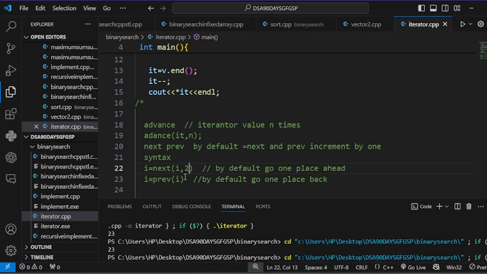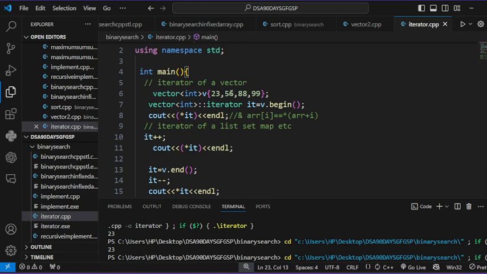Similarly, prev(i, 2) moves the iterator 2 places back. If the iterator points to the first element and I write next(i, 2), the iterator goes 2 positions forward to 88. If my iterator is at 88 and I write prev(i, 2), then I goes back to 23.